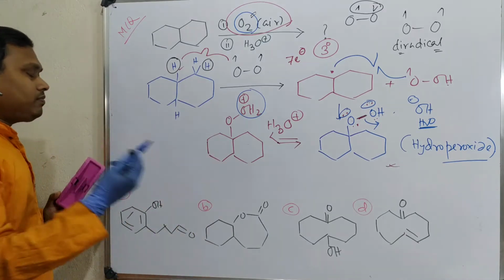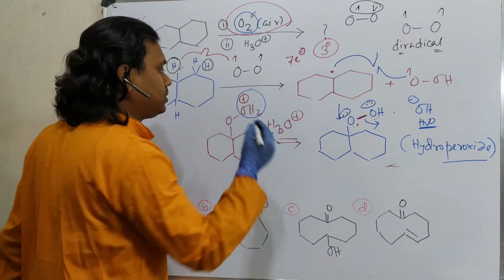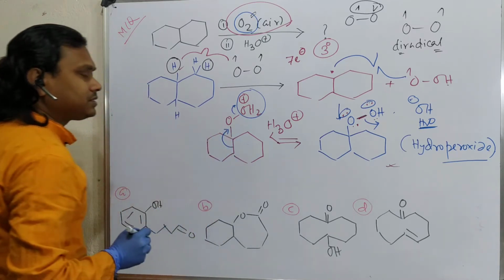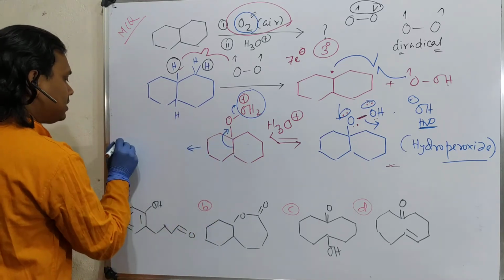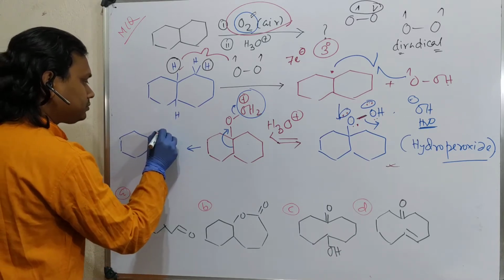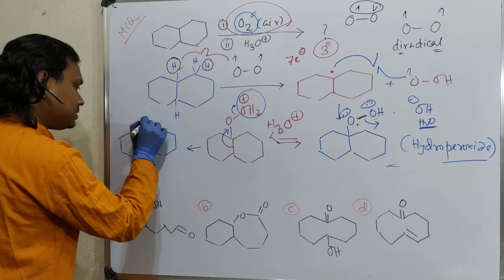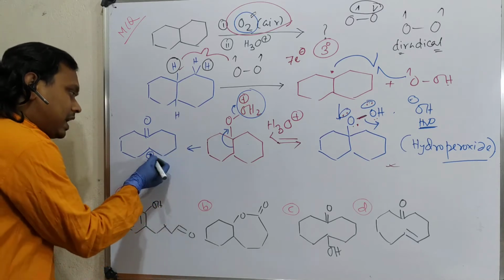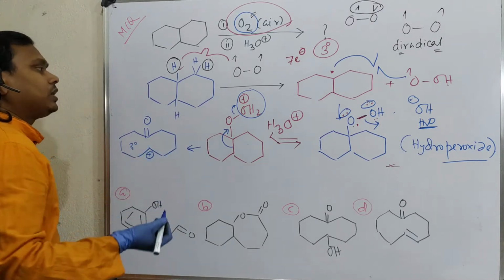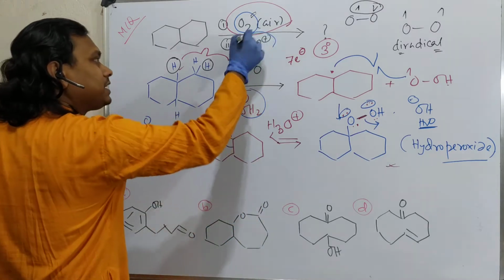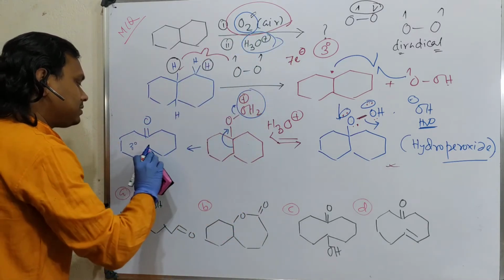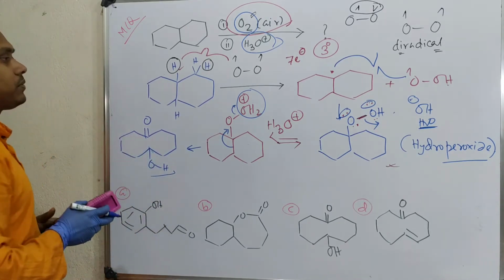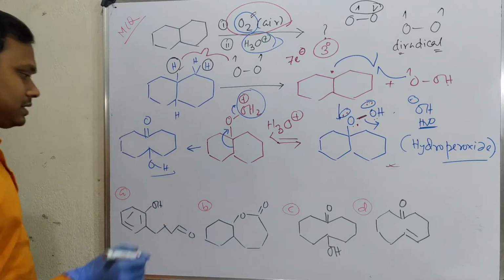So now OH becomes a good leaving group because it's a neutral molecule. So it will leave, but not directly. Along with leaving, it will migrate. And what will it ultimately result in? First of all, this is a double bond, and the carbocation will be here. In the next step, this is a carbocation, better to say a secondary carbocation. The water molecule present in the reaction, because I have taken aqueous acid, will attack this and ultimately it will result in OH. This is actually the product. So the answer is this one.